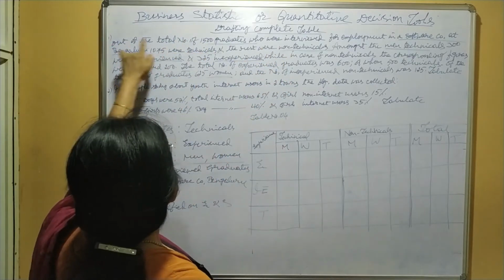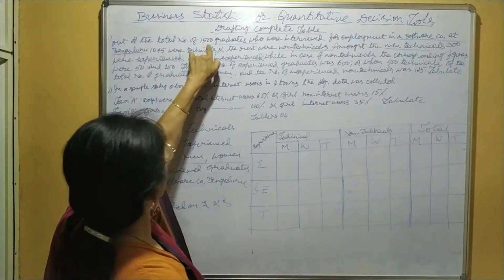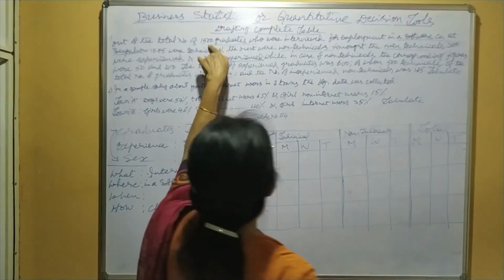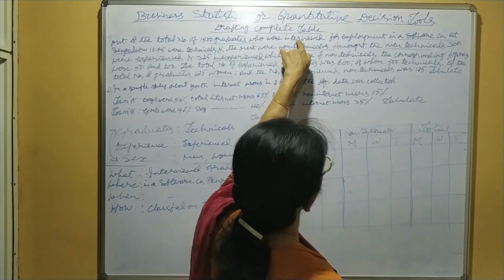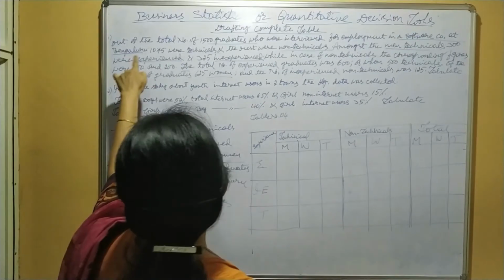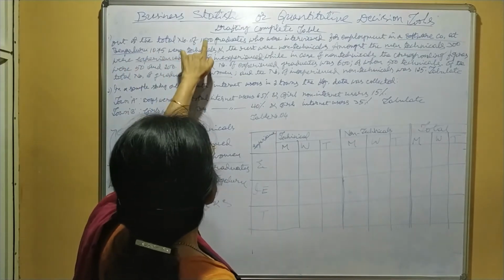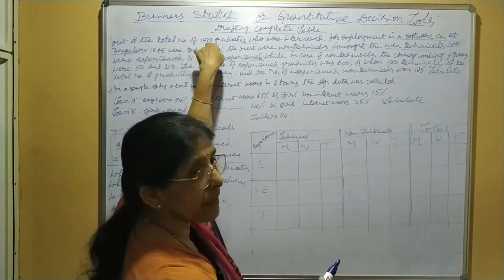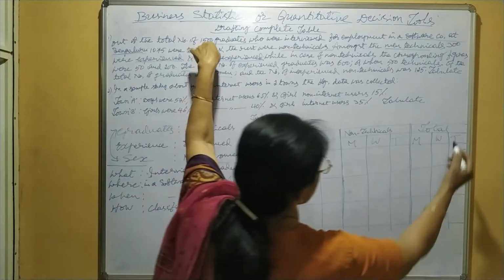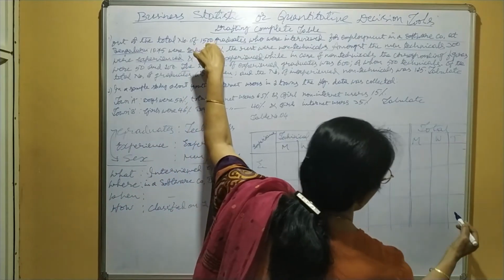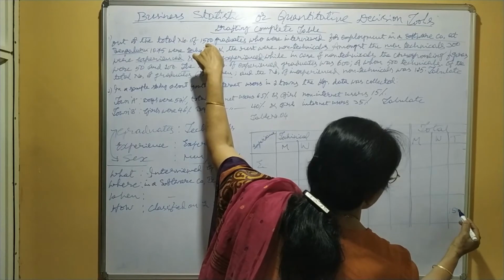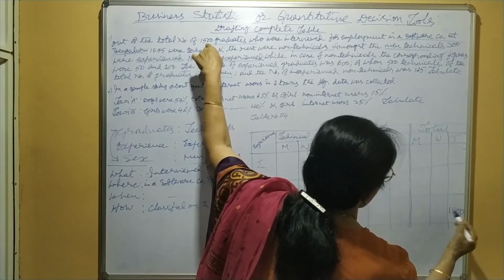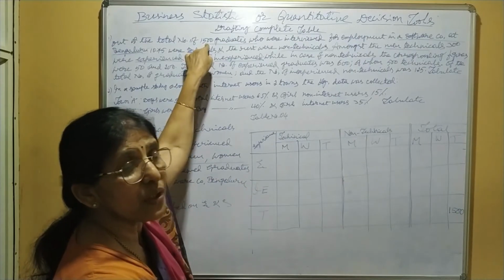Now, out of the total number of 1500 graduates who are interviewed for employment in a software company at Bengaluru, this is the total main column total cell, the total number of graduates interviewed.